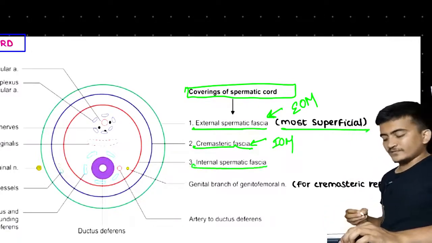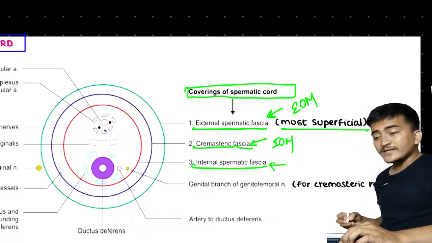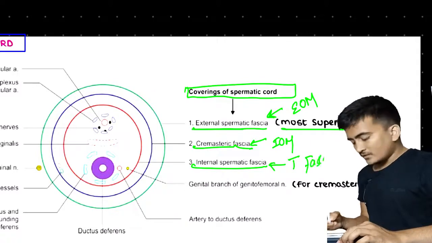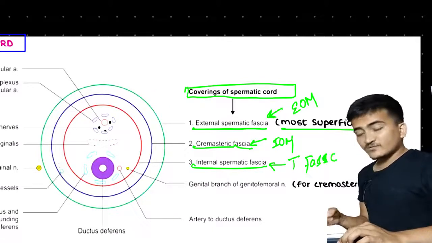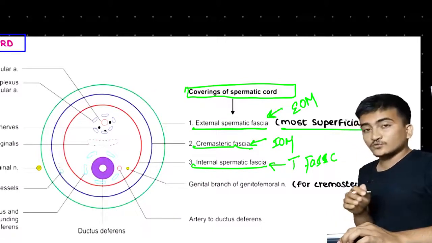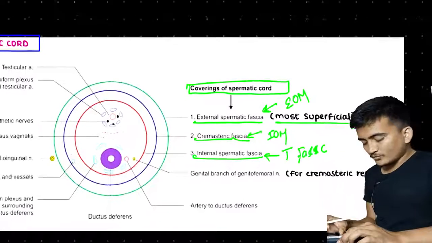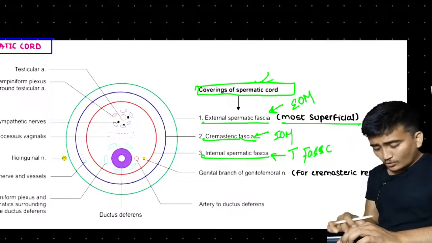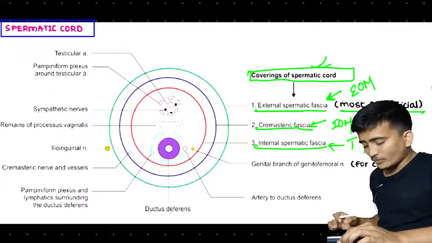Similarly, the internal spermatic fascia was formed by transversalis fascia. What I said is transversalis fascia. We have discussed that the transversus abdominis muscle will not contribute to these things. So these were the coverings of the spermatic cord.